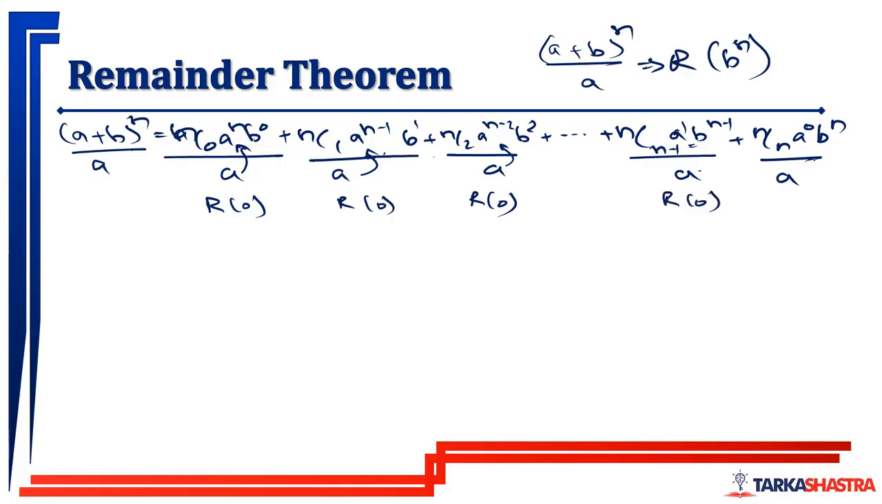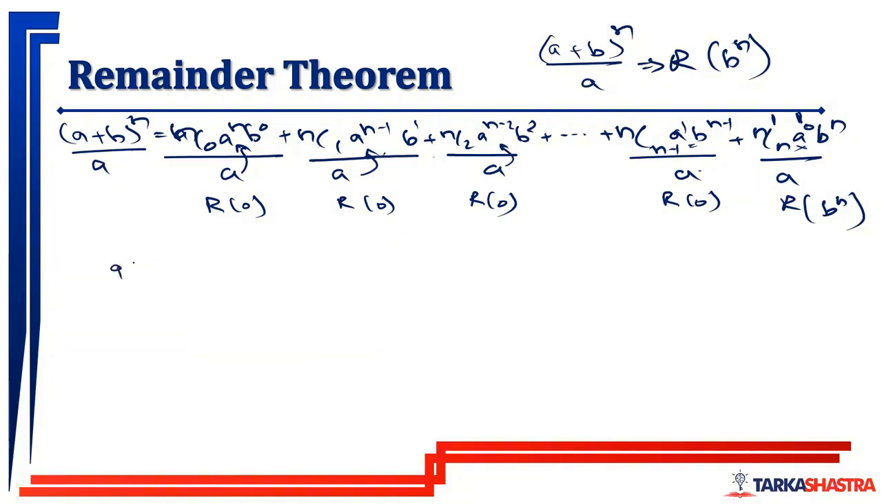Only this term will leave some remainder because we don't have a to the power of anything. Because a^0 is 1 and nCn is also 1. So this term will leave a remainder of b^n. So this is the concept, the reason behind the concept. Now we don't have to use these steps to find the answer. We will do it directly.